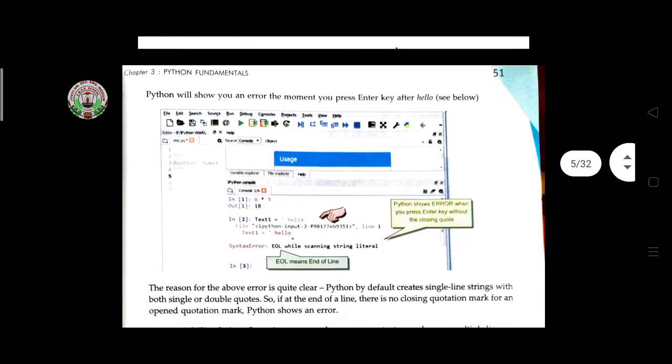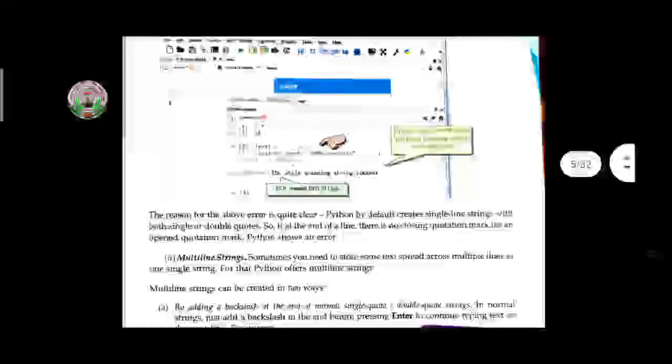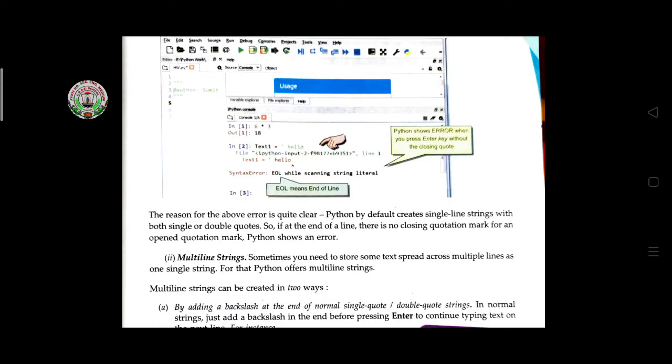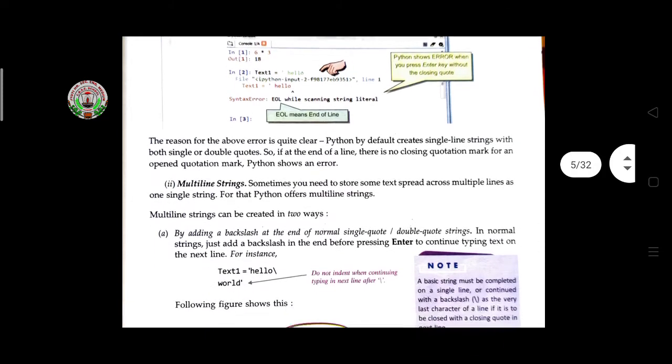So how will it display in the console, meaning the Python editor's output window? See here, the single quote is typed, hello, and then without ending that single quote, the programmer has typed some other text on the next line.